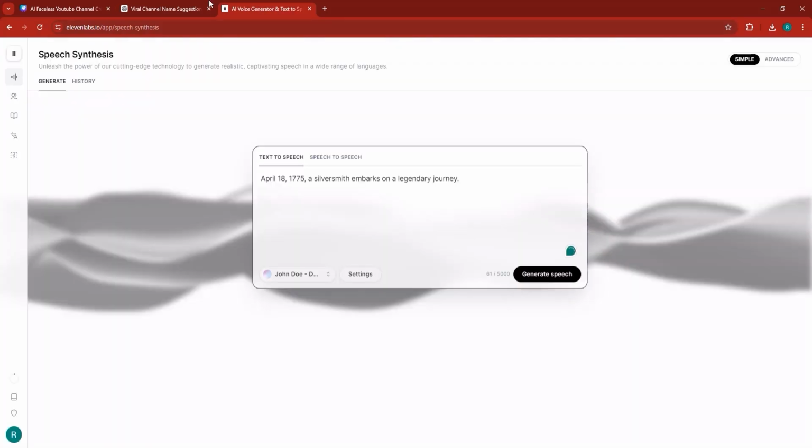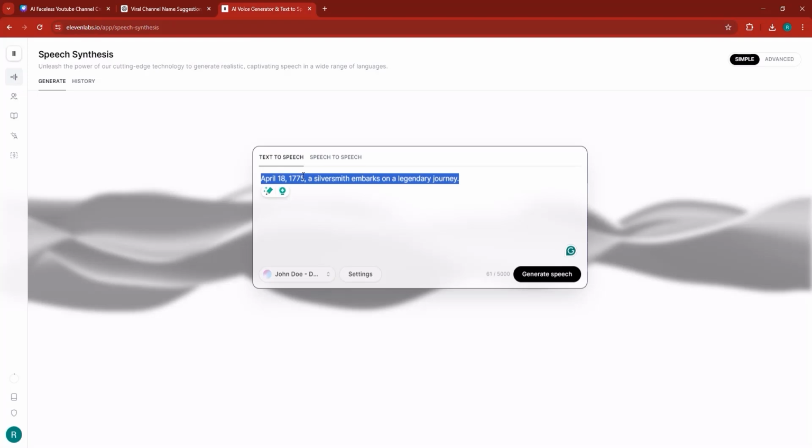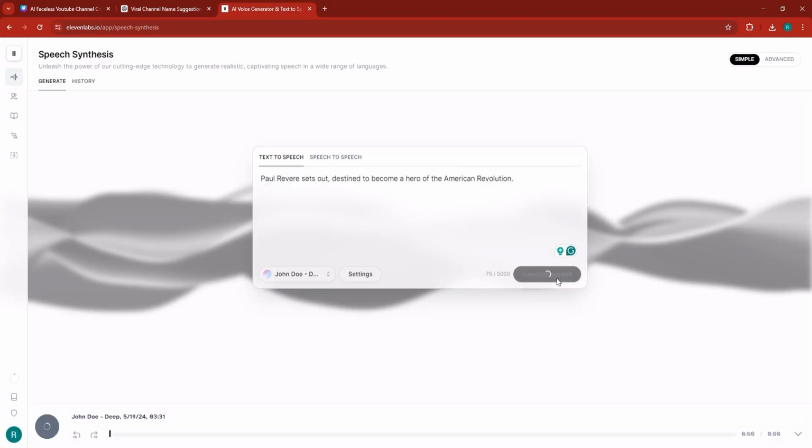So now let me go back into 11 Labs right here, and then we'll generate the second voiceover. So the second voiceover is pretty much similar. Go to ChatGPT and copy the voiceover as given by ChatGPT. Go back into the 11 Labs voiceover software, place your script, generate speech, and then download this.